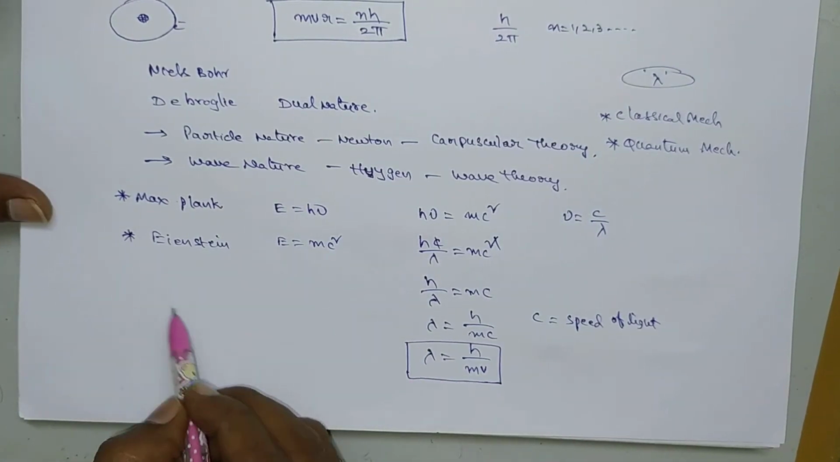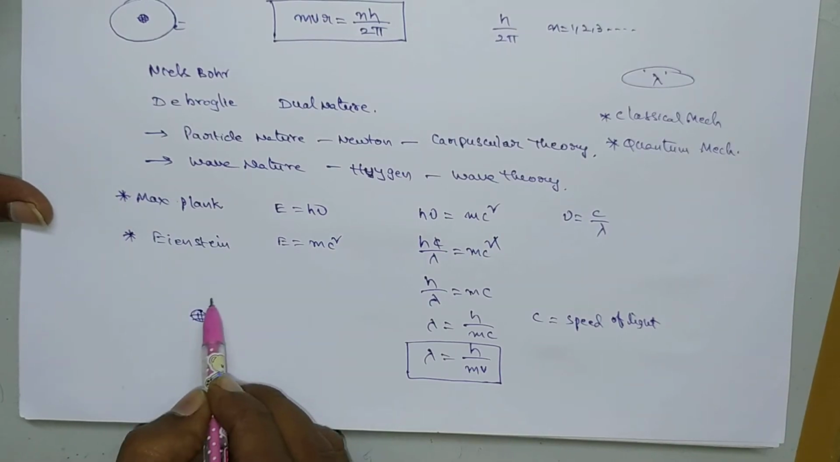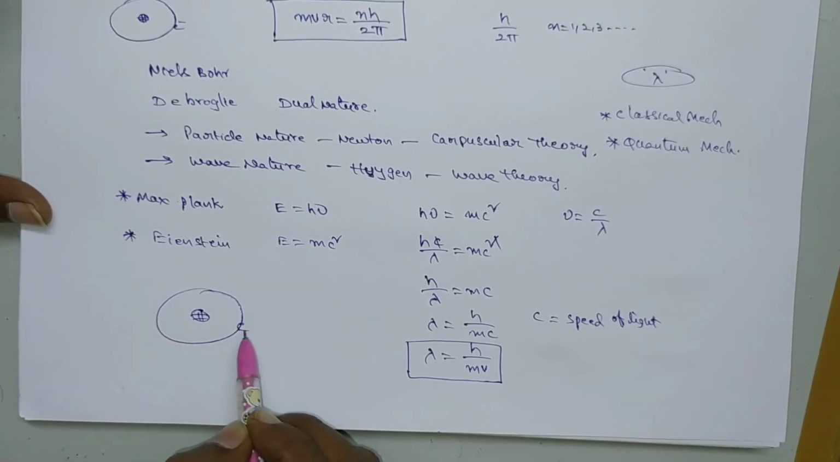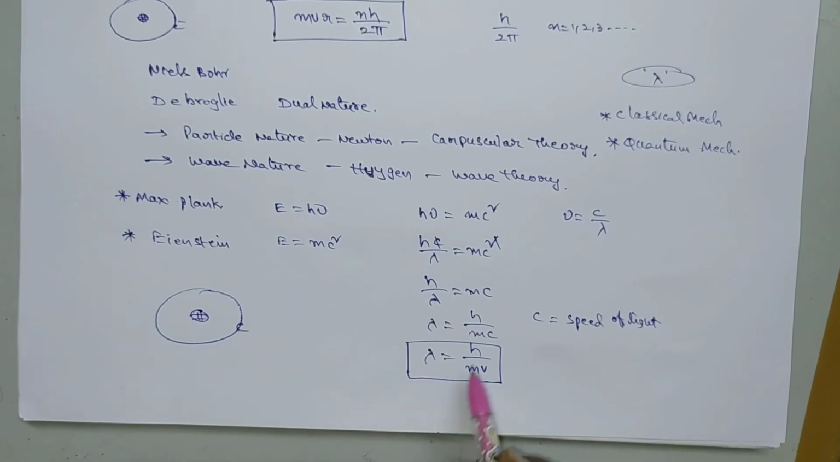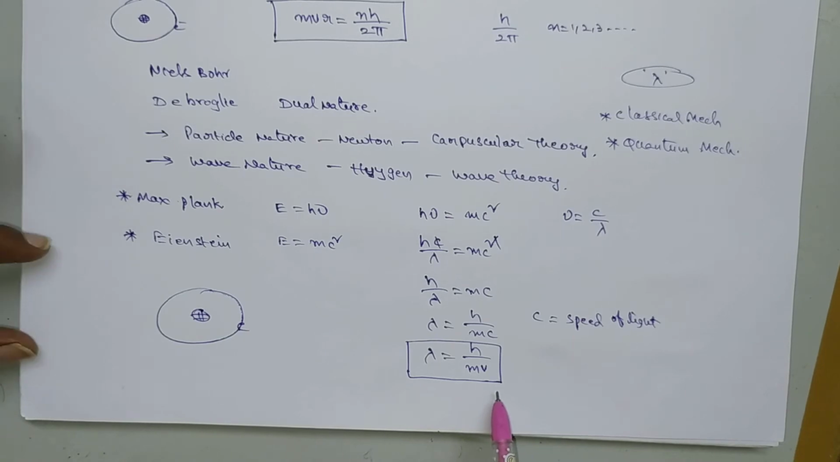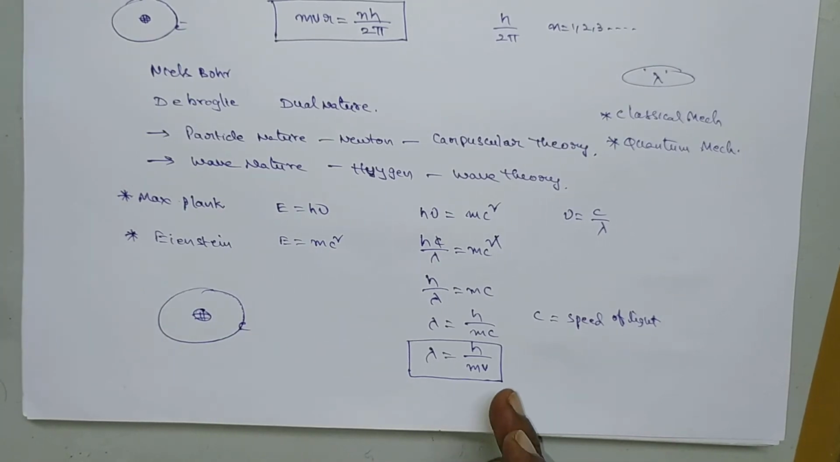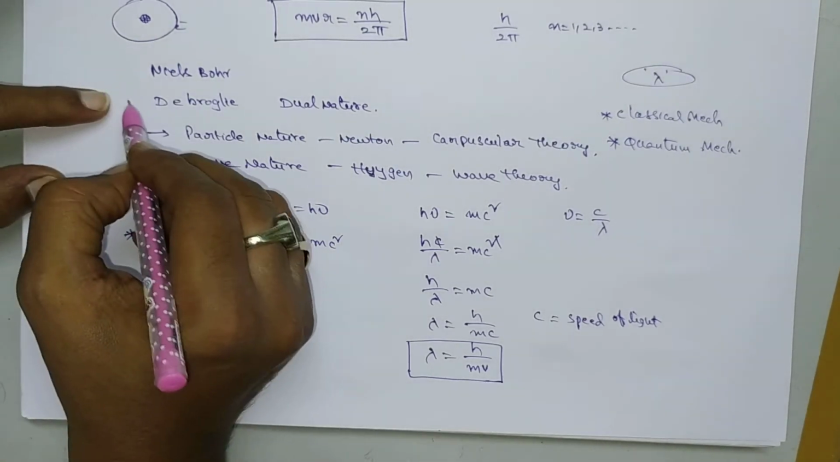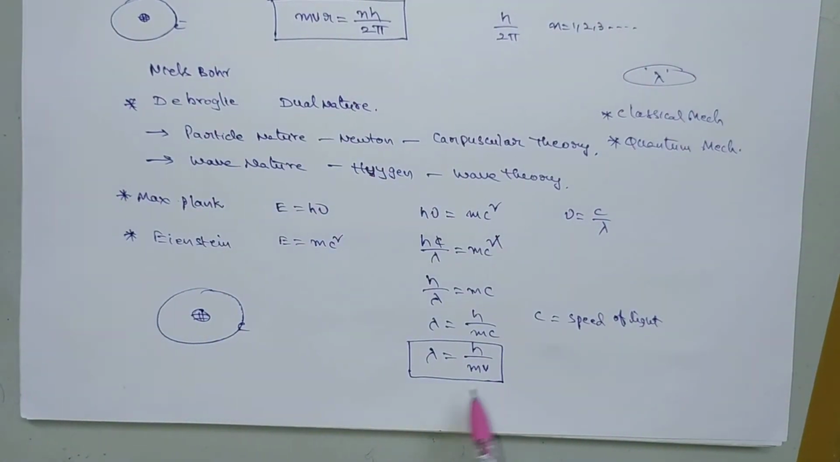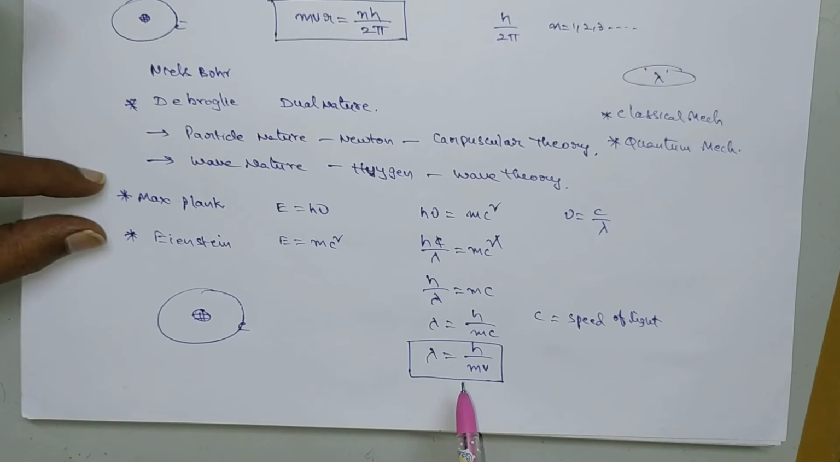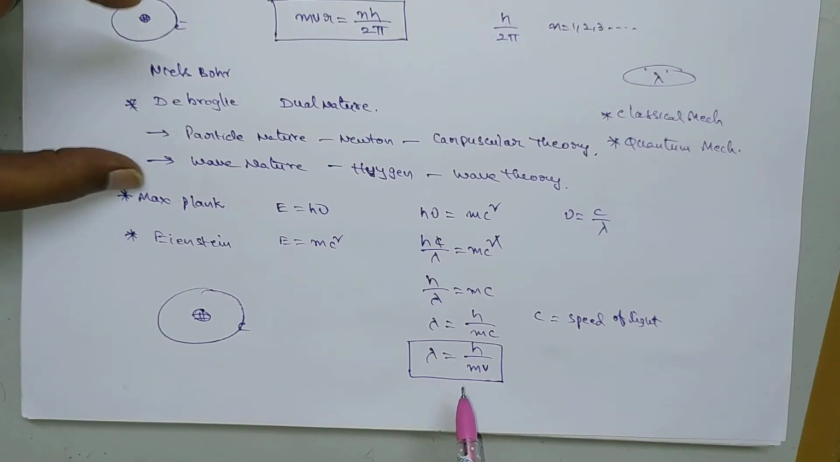So if the electron is moving around the nucleus in circular path, that electron will exhibit some wavelength lambda. That lambda is equal to h by mv. This is the expression given by de Broglie concept. According to de Broglie, it will have dual nature, so it should possess wavelength lambda also. So the expression for wavelength can be derived from these two concepts given by Max Planck and also by Einstein.